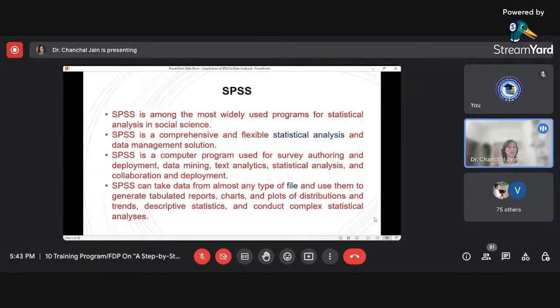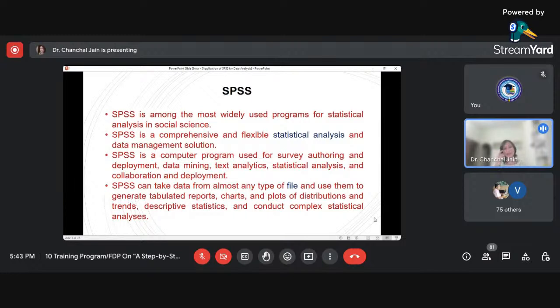But at that time I was very new to research, so I did not know much about it. After that, when I came to the year around 2013 or 14, when I did my analysis part, I used this SPSS. So SPSS is the tool, or software, which is most widely used.